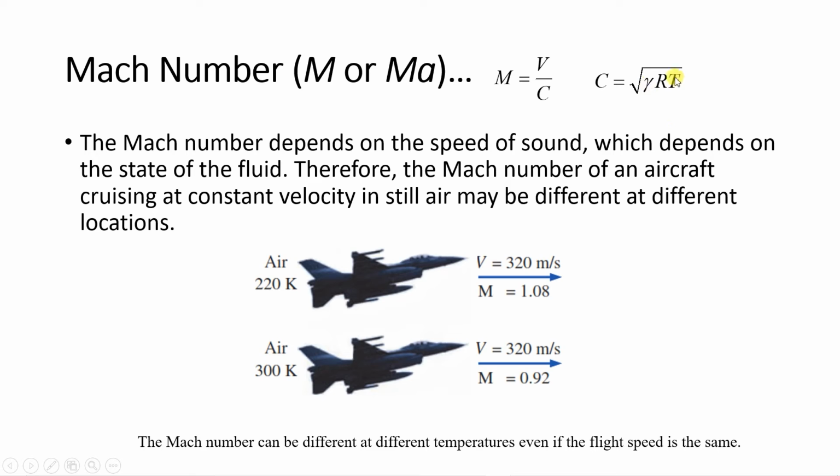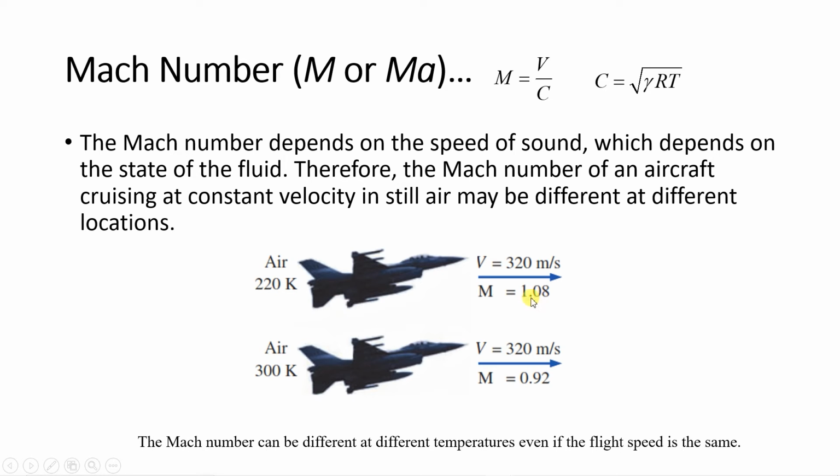If you substitute gamma as 1.4, R value will be 287 joule per kg Kelvin for air, and the temperature you can substitute as 220 Kelvin in one case and 300 Kelvin in the other case. When the temperature is more, the sonic velocity is more, and if sonic velocity is more, then Mach number, why? Because sonic velocity is in the denominator. So if sonic velocity is more, Mach number will be less. In the case of air at 300 Kelvin, Mach number is 0.92, whereas at 220 Kelvin, Mach number is 1.08.